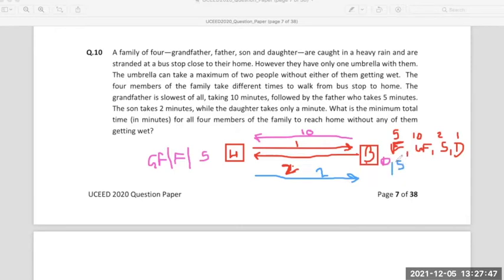And then the daughter and son both go back home together under the same umbrella in again 2 minutes. So how much is that? 10 plus 1, 11, 12, 13, 14, 15, 16, 17. So within 17 minutes, the whole family will be able to reach home.